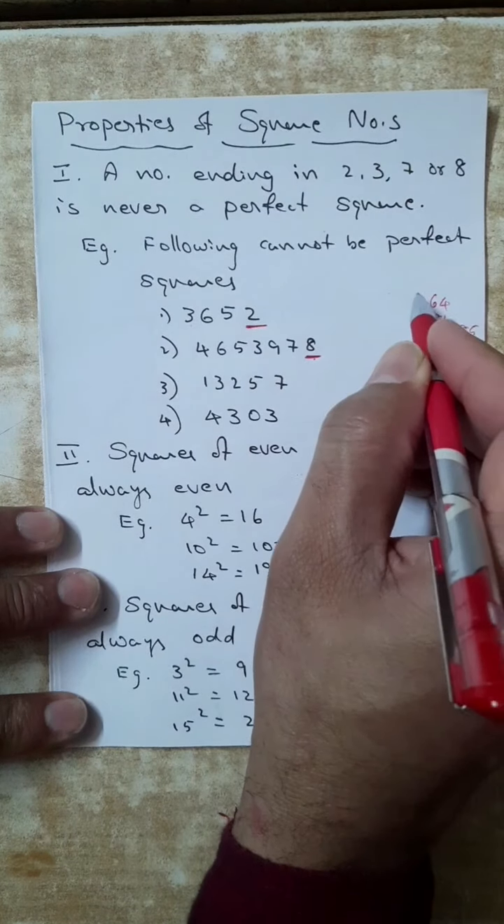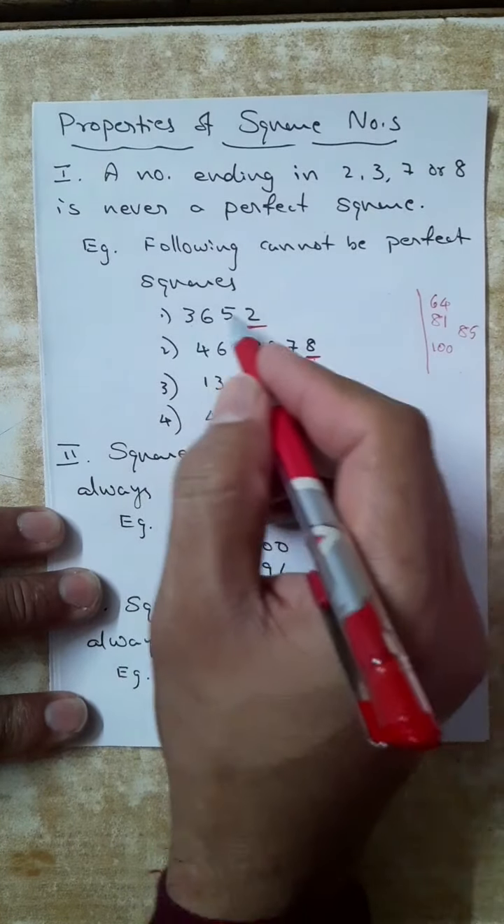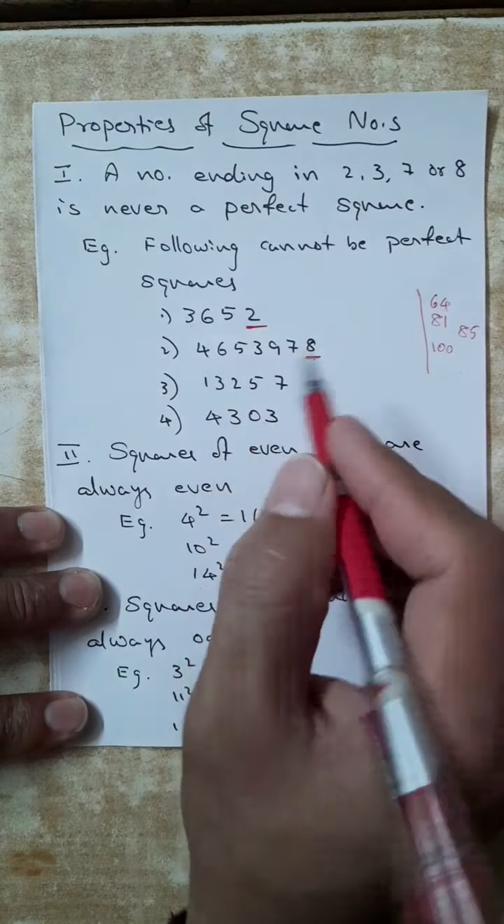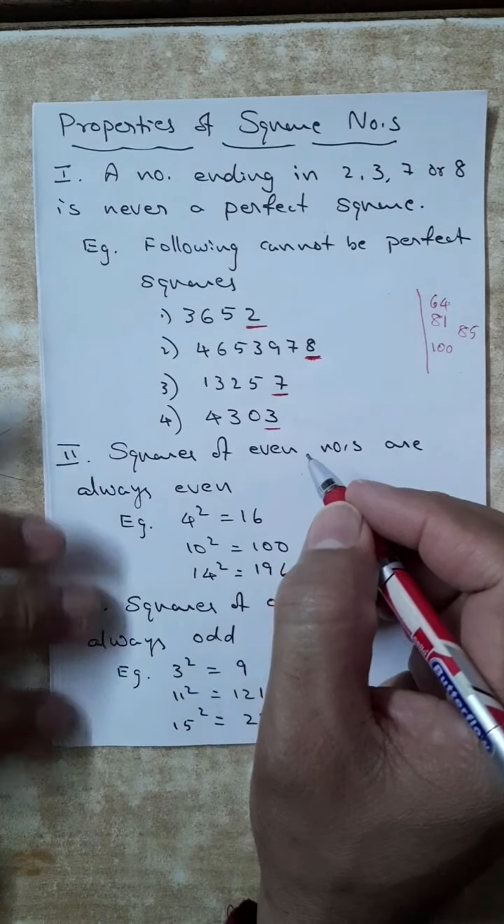Now, our question is a different one. Ours may be a very big number or a small number, whatever be the situation. Simply by looking at the last digit, we are able to say whether it is a perfect square or not. This 2, not a perfect square. Because of 8, it is not a perfect square. Because of last digit 7, it is not a perfect square. Because of this 3, I can say this also cannot be a perfect square.